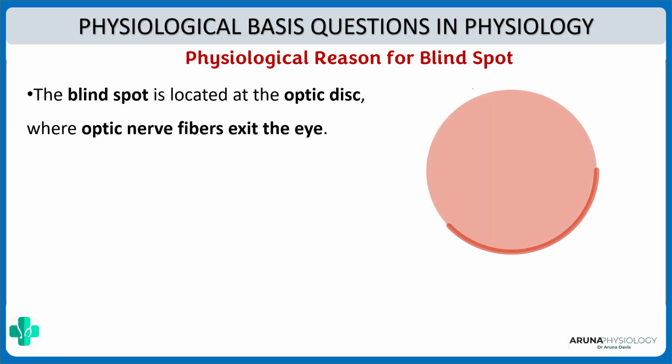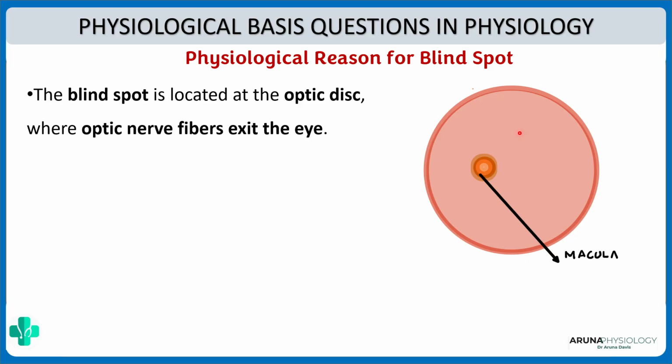So see, suppose this is the fundus. We've got the macula, which is the area of maximum vision, the center of which is the fovea centralis. Now, lateral to that, we've got the optic disc. It is through this area that the optic nerve exits the eye.